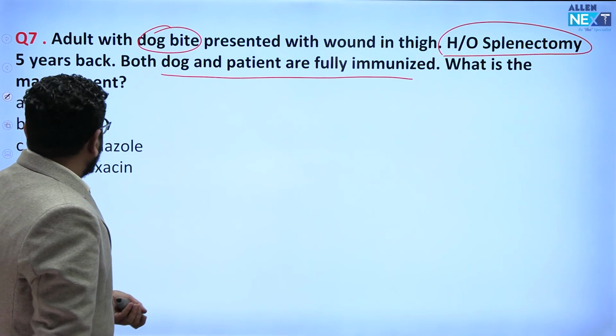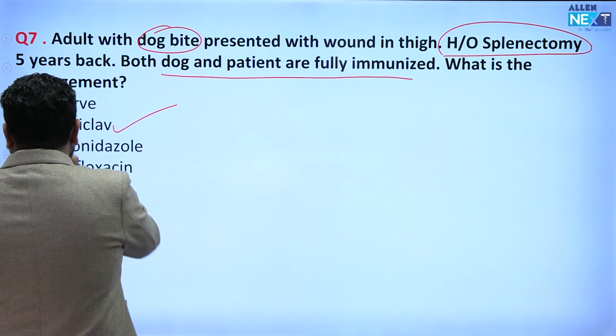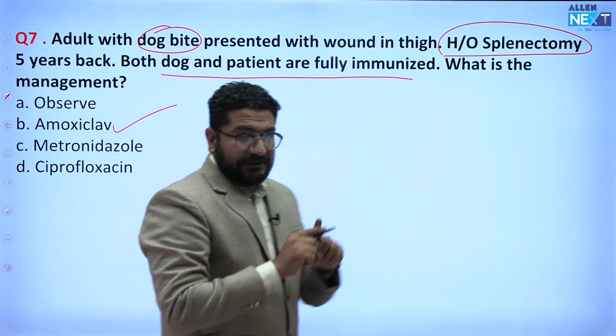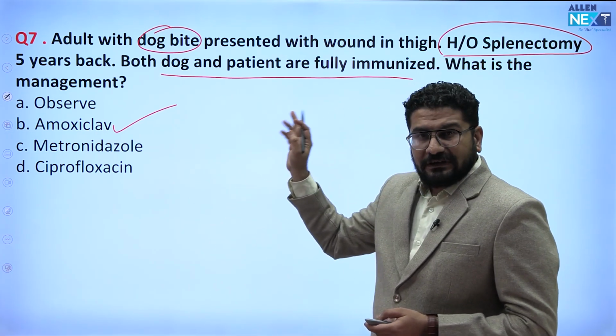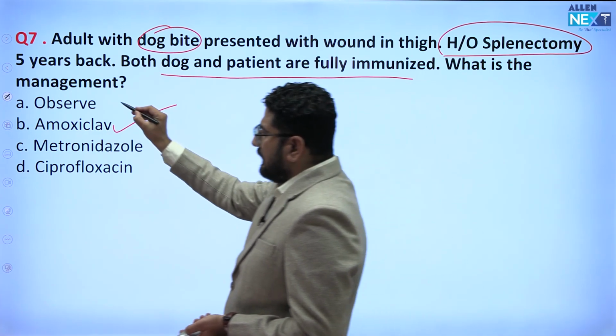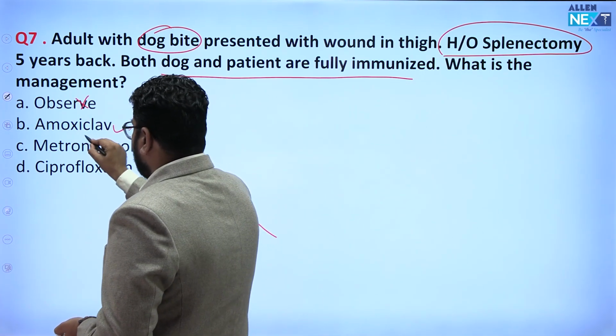So which antibiotic will you use? We will use amoxicillin. So this is again a question which came directly from the Harrison chart. So amoxicillin is given to the patient. This is a straightforward question. So observation is not the answer, not metronidazole, not ciprofloxacin.